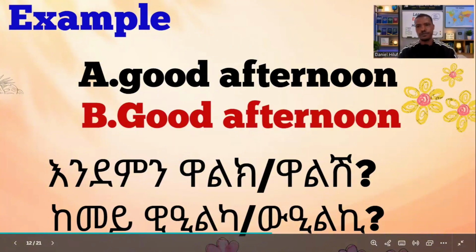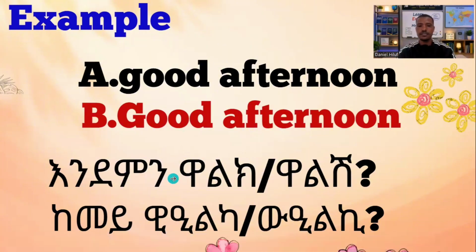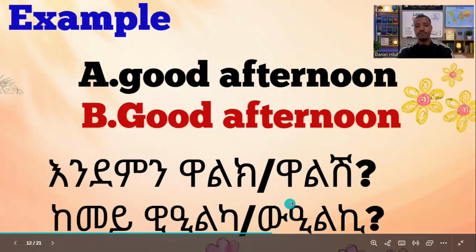For a group too, okay. For a group we say good afternoon, whether male or female. Therefore it's something general here, but in Amharic and in Tigrigna it's different: እንደምን ዋልክ in Amharic, እንደምን ዋልሽ for a female, እንደምን ዋላችሁ for a group, but ከመይ ውዒልካ and ከመይ ውዒልኪ, ከመይ ውዒልኩም for a group.